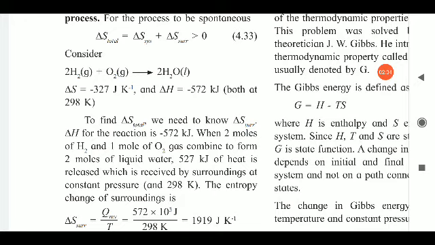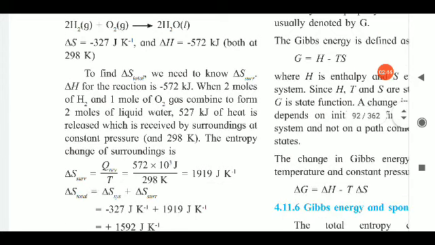Now to find delta S total, that is the total entropy change, we need to know delta S surrounding and delta H for the reaction. For the above reaction, both values are already mentioned. Now this is the explanation for the above reaction.